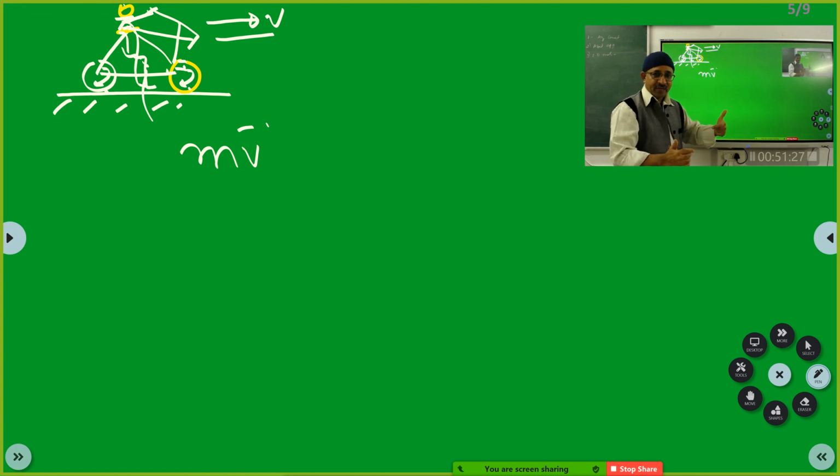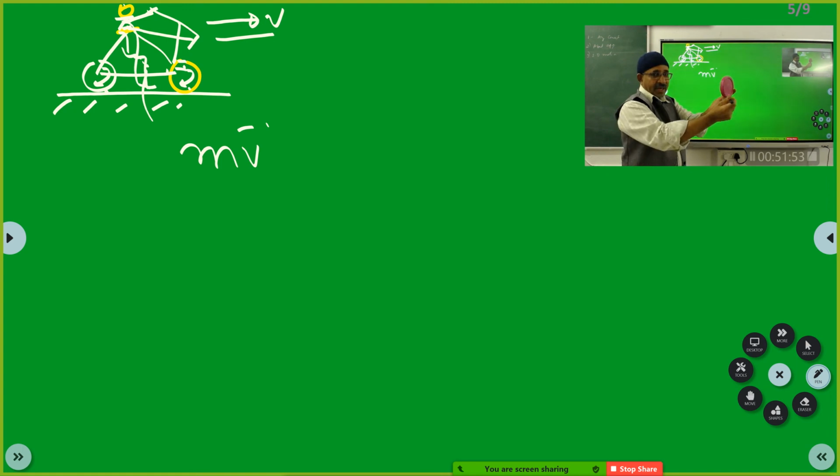So you will have two static frictions, one which is in the plane of the wheel, because the wheel is rolling. And if you have turned the wheel and the wheel is still rolling, there is static friction in the plane because the wheel is still rolling.